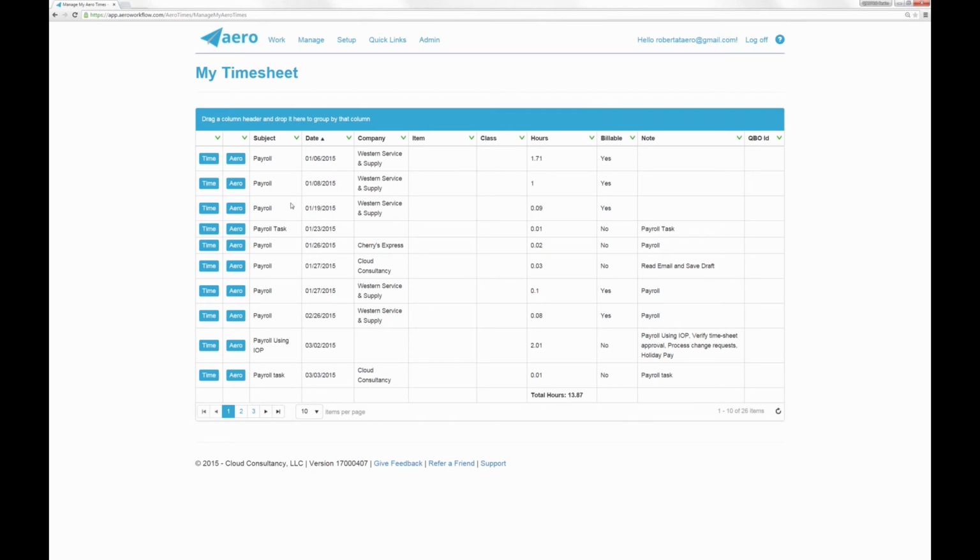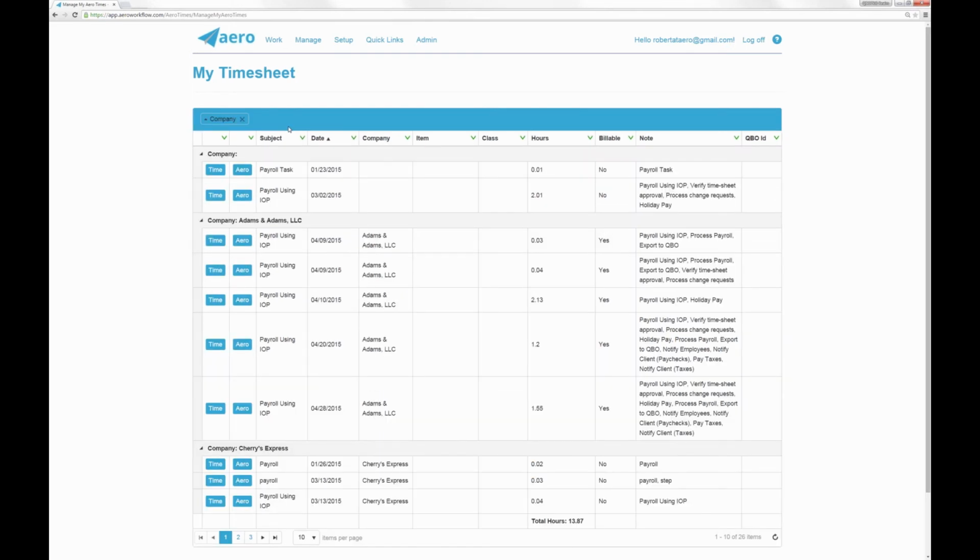In addition to this, I'll show you another little tip you can do with these grids. You can pull a header up and out into the blue section, and it's going to group. Any of these grids in Aero do this. I might want to group all those. Remember, I filtered by any task with the word payroll in it, and now I'm also grouping by companies, right? So that's a nice feature.